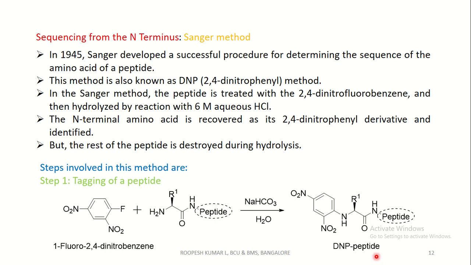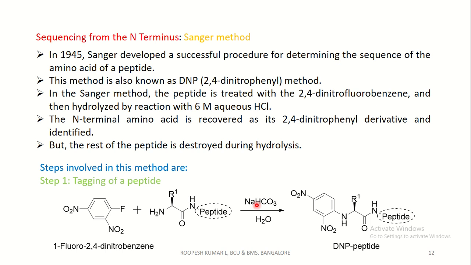That is, the 2,4-dinitrophenyl derived peptide. Here a mild base is used, so it is called a Schotten-Baumann type condition. In amino acid chemistry, if you use a mild base for amide bond formation, then it is called a Schotten-Baumann type condition.